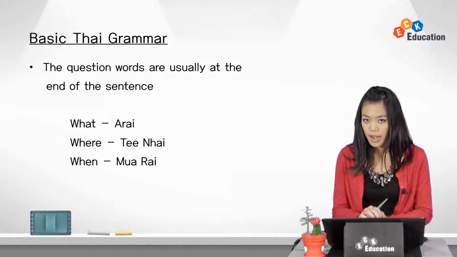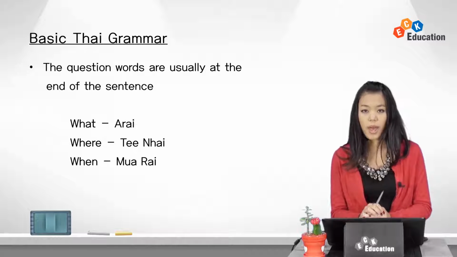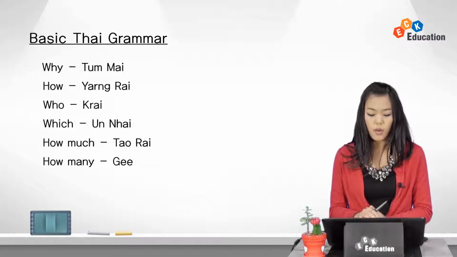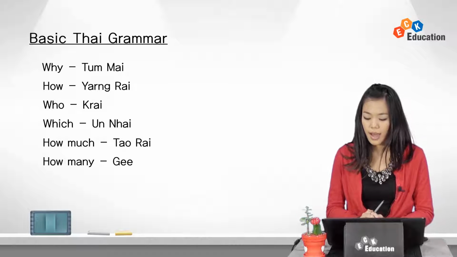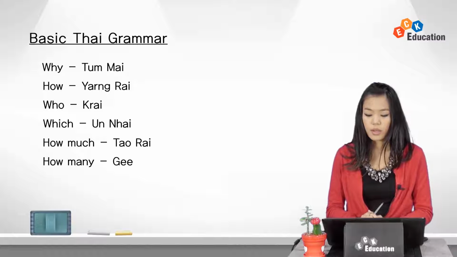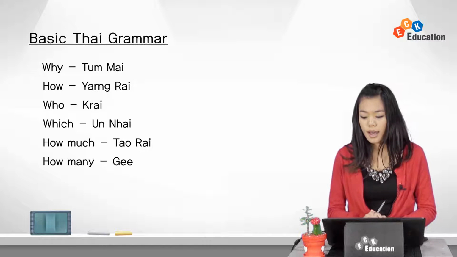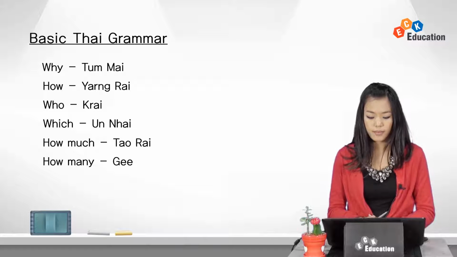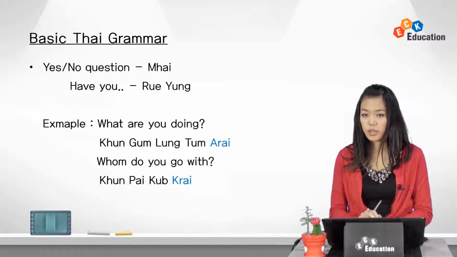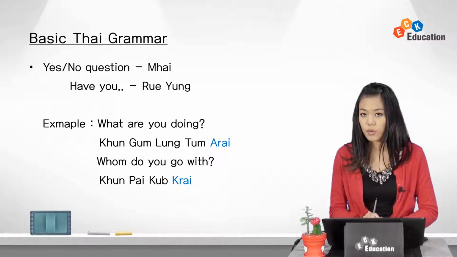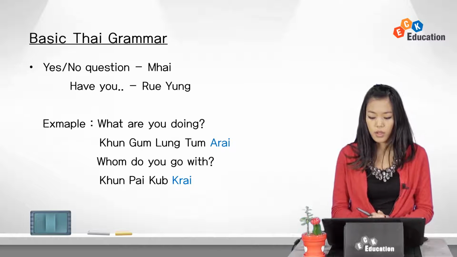What? อะไร. Where? ที่ไหน. When? เมื่อไหร่. Why? ทำไม. How? อย่างไร. Who? ใคร. Which? อันไหน. How much? เท่าไหร่. How many? กี่. Yes-no question: ไหม, and have you: หรือยัง.